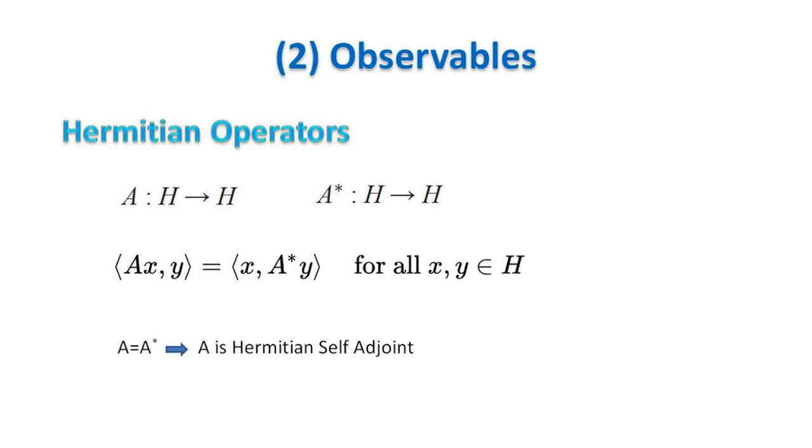If A and A star are the same operator, then we say that A is self-adjoint, or Hermitian, for short. When working with spaces of finite dimension, operators are matrices. In this case, being Hermitian means that swapping indices of the matrix corresponds to complex conjugation. Hermitian operators for spaces over the complex numbers are the equivalent of symmetric operators for spaces over the real numbers.